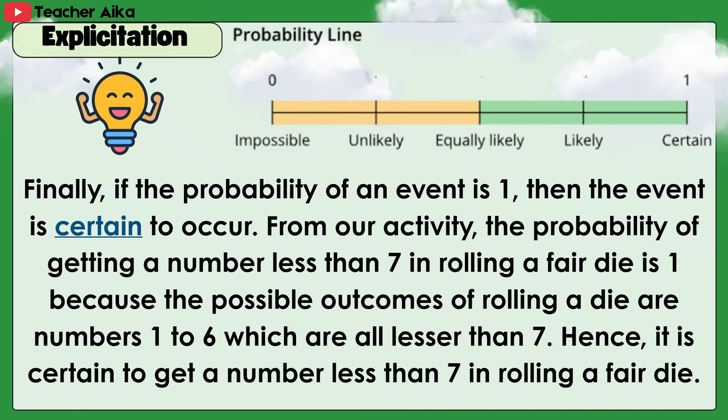Finally, if the probability of an event is 1, then the event is certain to occur. From our activity, the probability of getting a number less than 7 in rolling a fair die is 1 because the possible outcomes of rolling a die are numbers 1 to 6, which are lesser than 7. Hence, it is certain to get a number less than 7 in rolling a fair die.